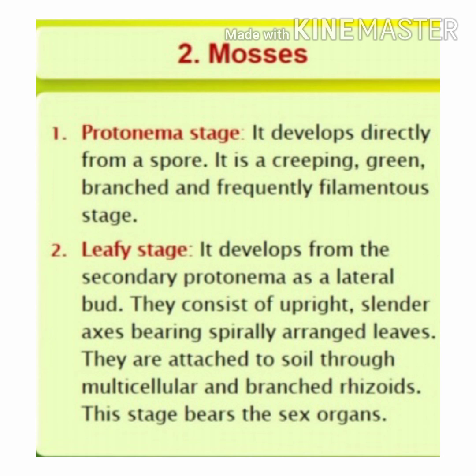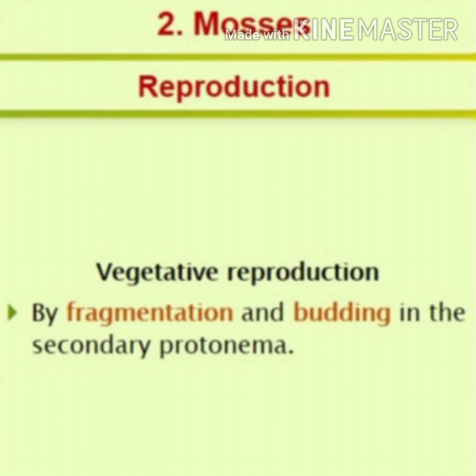From the protonema stage arises the next stage, called the leafy stage. It develops from the secondary protonema as a lateral bud. The leafy stage consists of an upright, slender axis bearing spirally arranged leaves. They are attached to the soil through multicellular and branched rhizoids. This stage bears the sex organs, the antheridium and archegonium. That is about the liverworts.